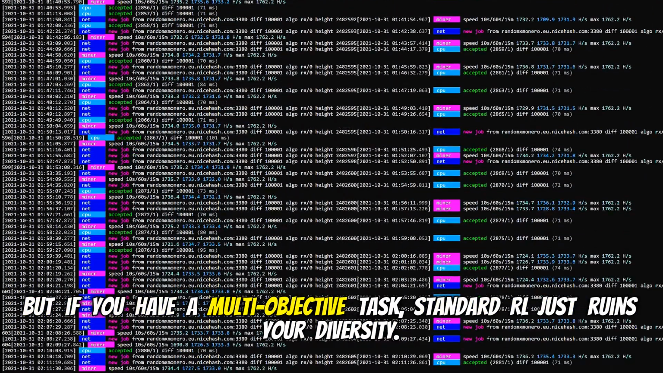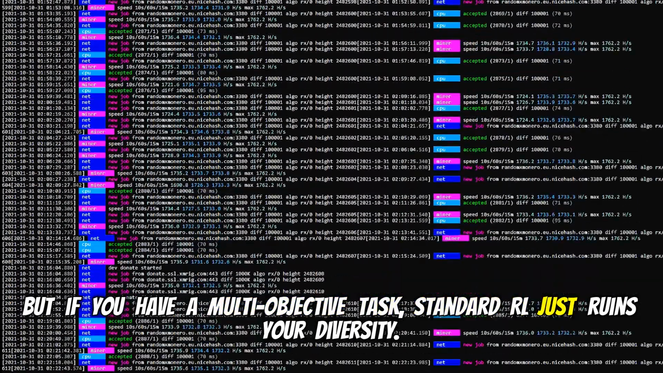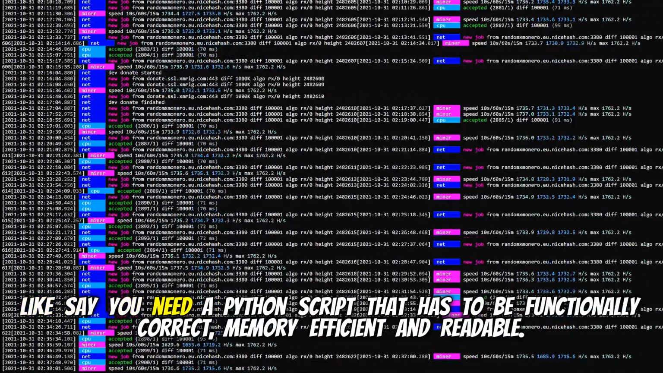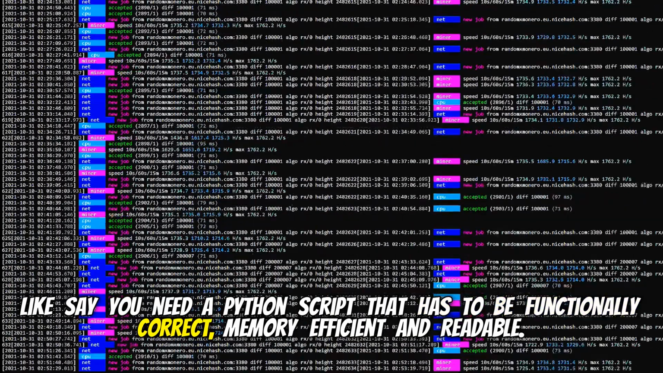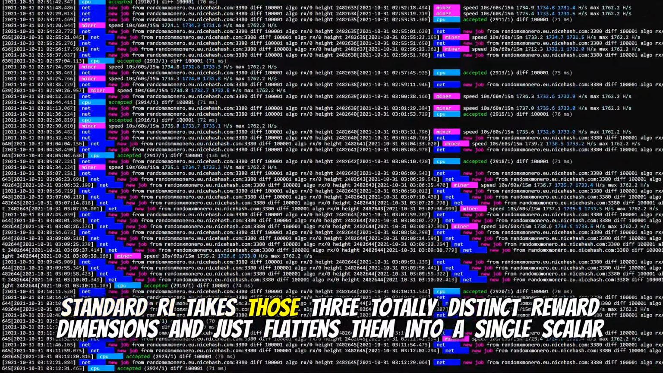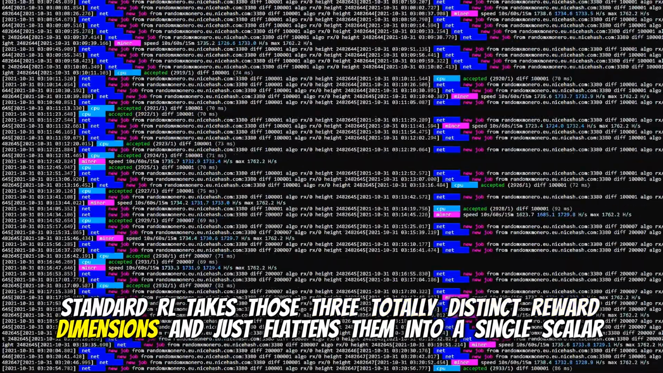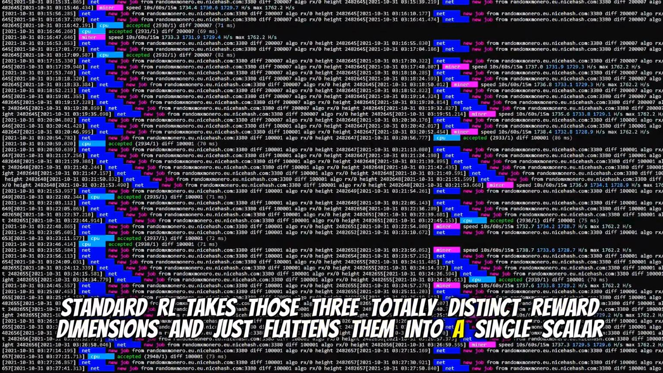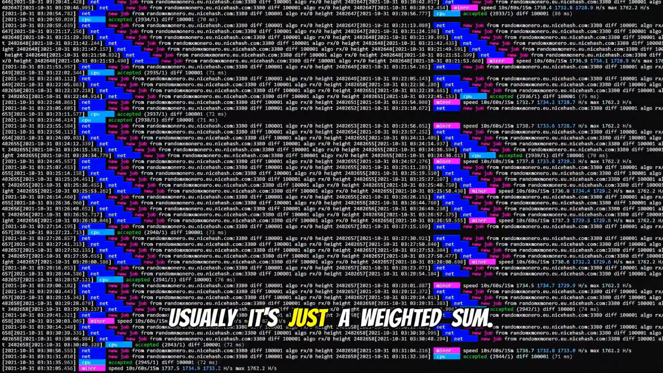But if you have a multi-objective task, standard RL just ruins your diversity. Like, say you need a Python script that has to be functionally correct, memory efficient, and readable. Exactly. Standard RL takes those three totally distinct reward dimensions and just flattens them into a single scalar number. Usually it's just a weighted sum.